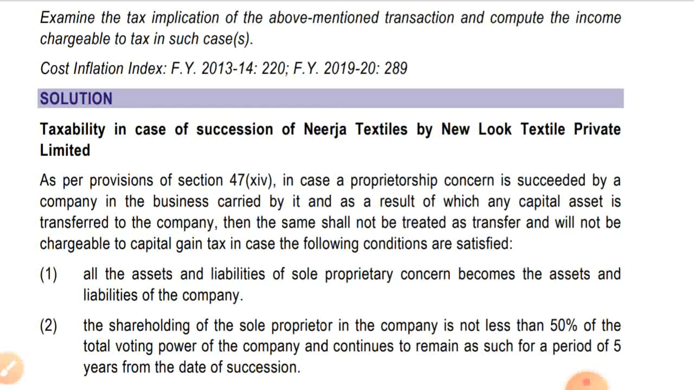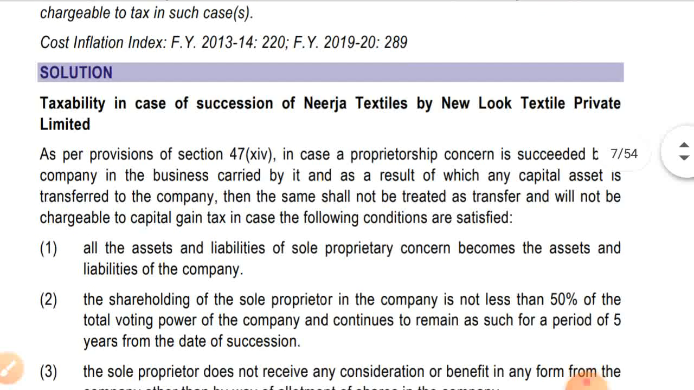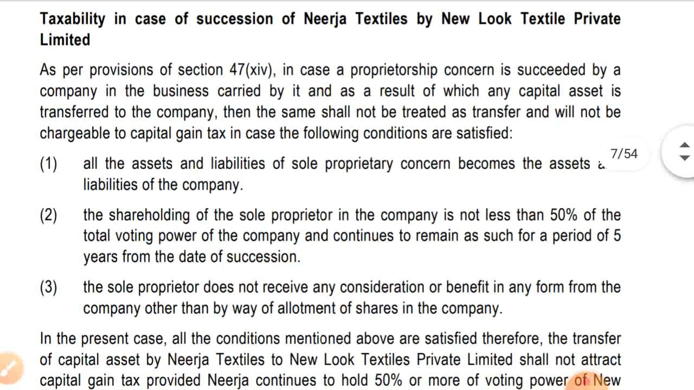Taxability in case of succession of Nirja Textiles by New Look Textile Private Limited. As per the provision of section 47(14), if a proprietorship concern is succeeded by a company in the business carried on by it, and as a result any capital asset is transferred to the company, then the same shall not be treated as a transfer and will not be chargeable to capital gain tax, in case the following conditions are satisfied. All assets and liabilities of the sole proprietorship concern become the assets and liabilities of the company.